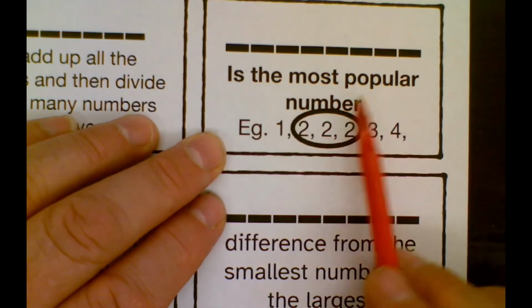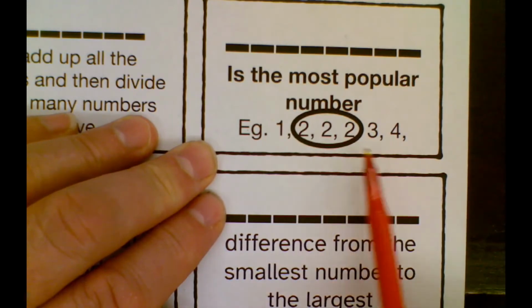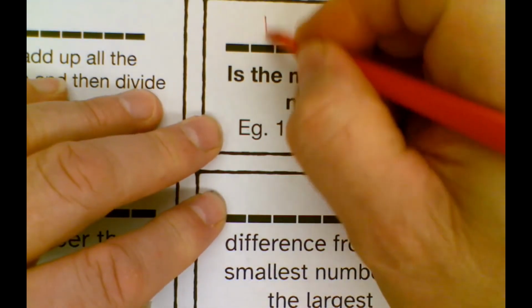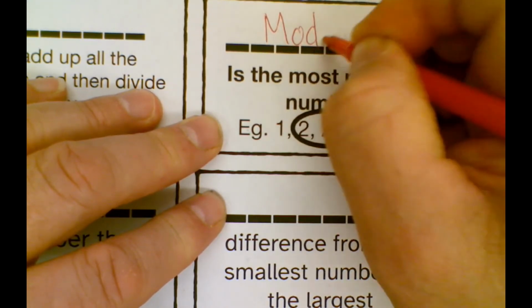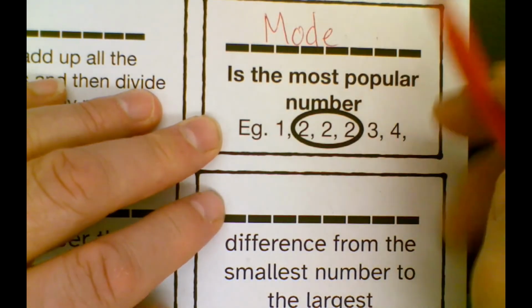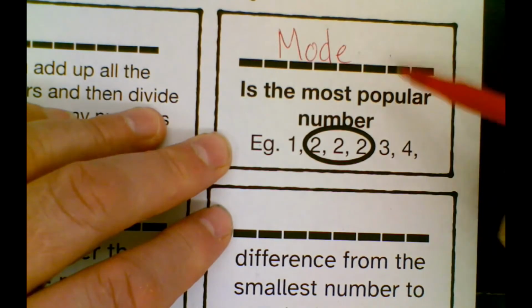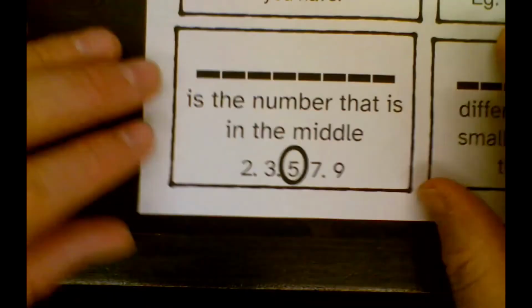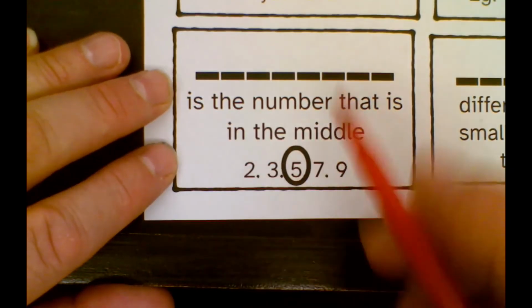It is the most popular number. In this data set, I've got 3 2s. So when something is popular, that is the mode. And I like to think of a la mode, which means ice cream on the side. And that's very popular with me. So that's how I try to remember that. Let's go to this one. Is the number in the middle?